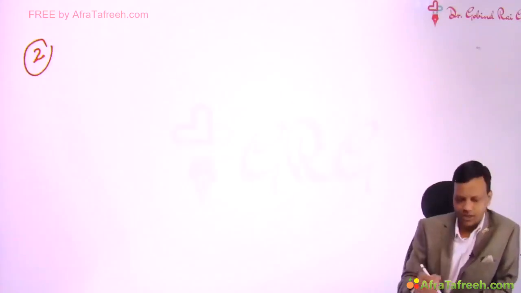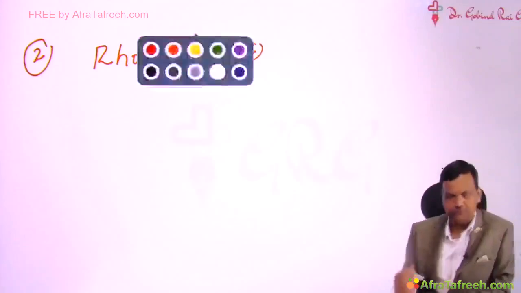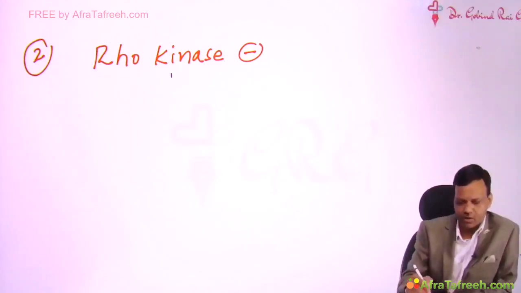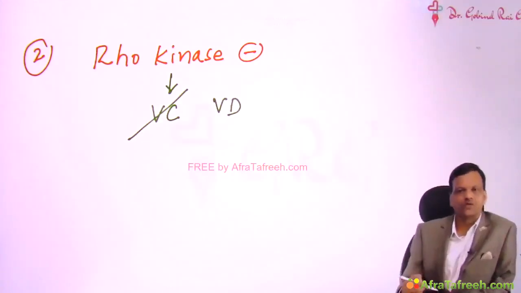Second group of new drugs, we have developed a new group which is called Rho kinase inhibitors. Rho kinase is an enzyme which, by indirect methods, by activating many enzymes, results in vasoconstriction. So the final effect of Rho kinase is to cause vasoconstriction. So if a drug inhibits this, it will result in vasodilation. And vasodilation, we already discussed, is useful in angina.